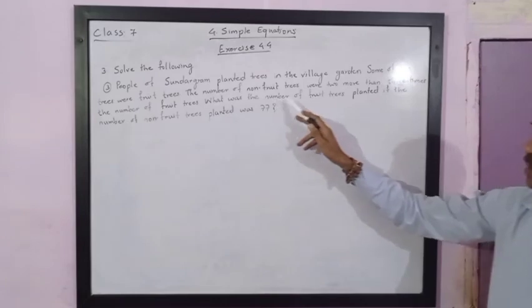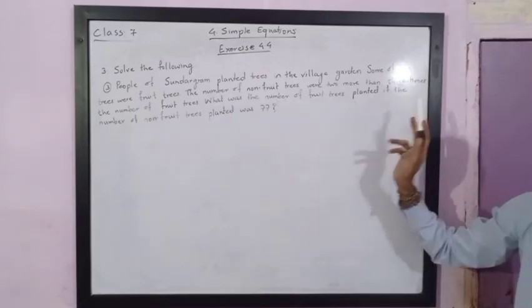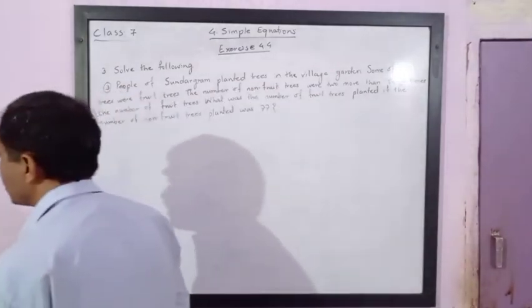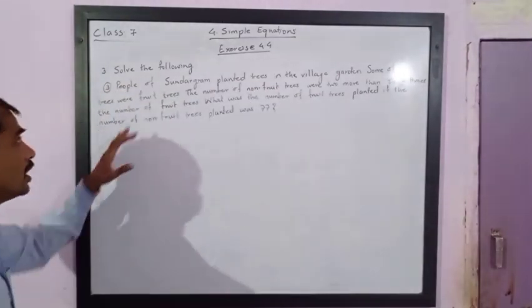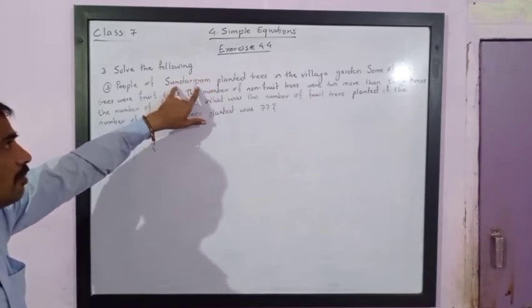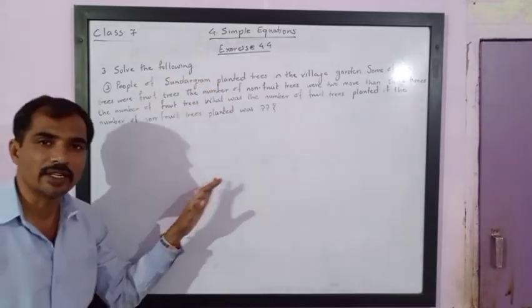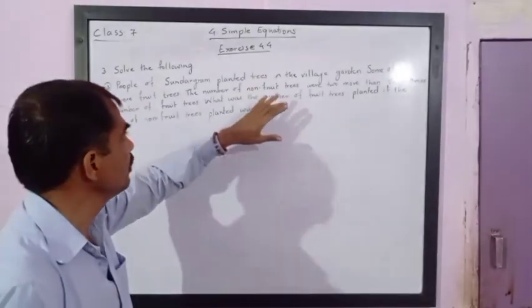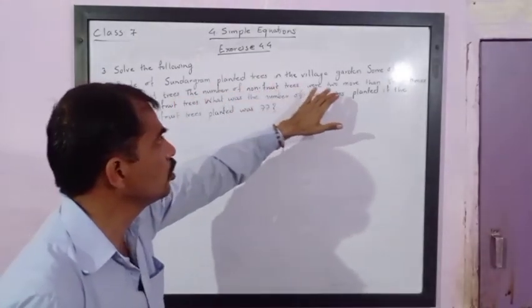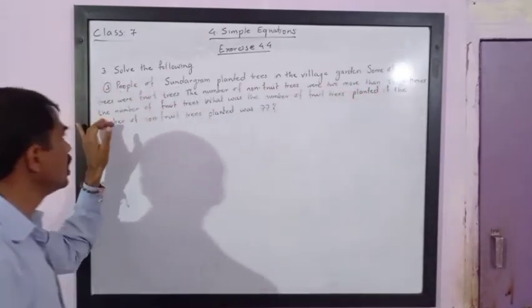What was the number of fruit trees planted if the number of non-fruit trees planted was 77? So you can understand the question. They planted some fruit trees and non-fruit trees, and they have given the relation.